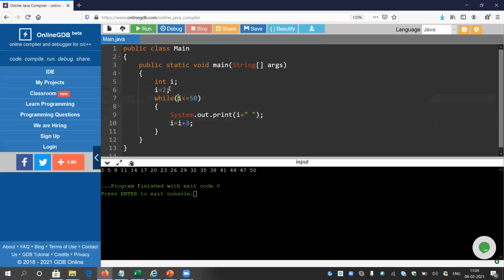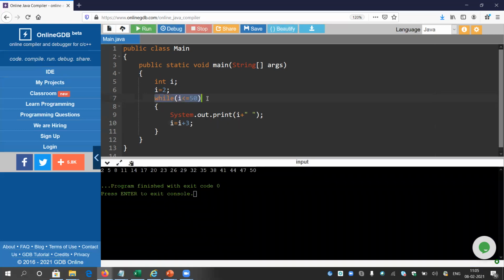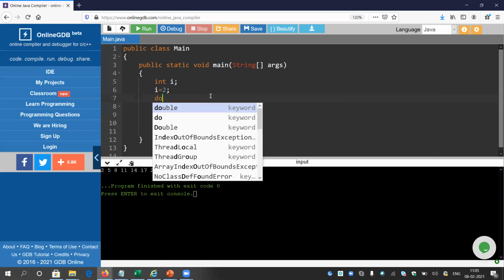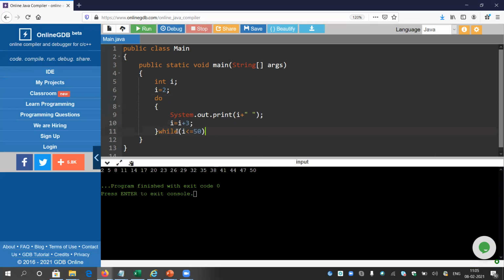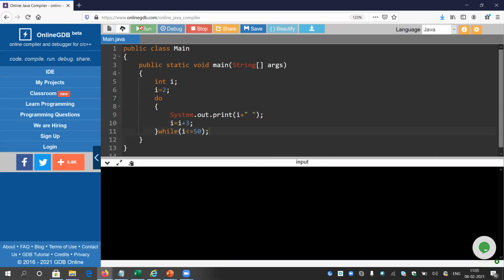Now you can write a broken for loop like this, with for and two semicolons. You can write it this way, or you can delete those semicolons and rename for as while. So both are actually the same. Now what is do while? Just copy this part, write do here, and place this while at the last of the loop. The thing is the same. So what is the difference between while and do while?